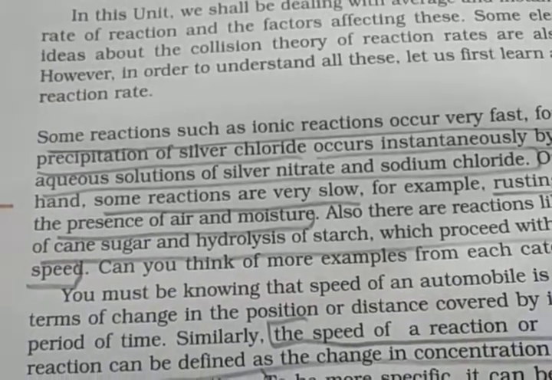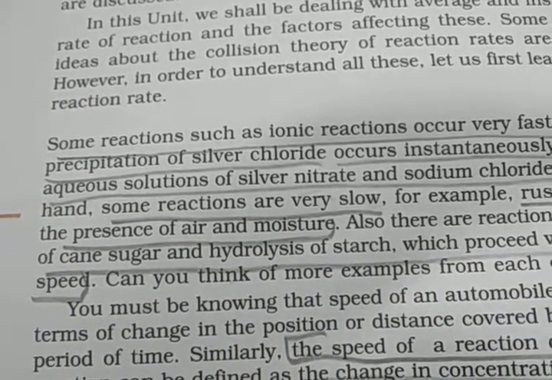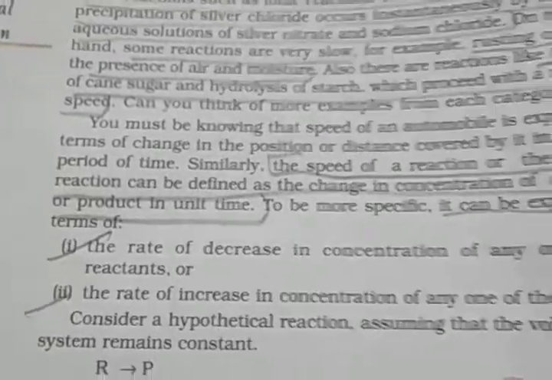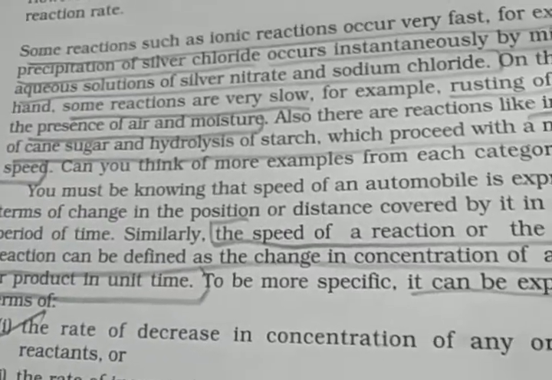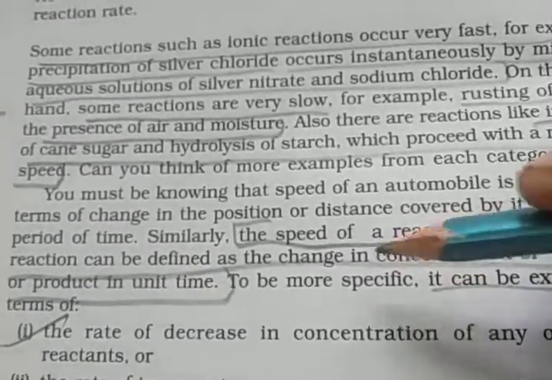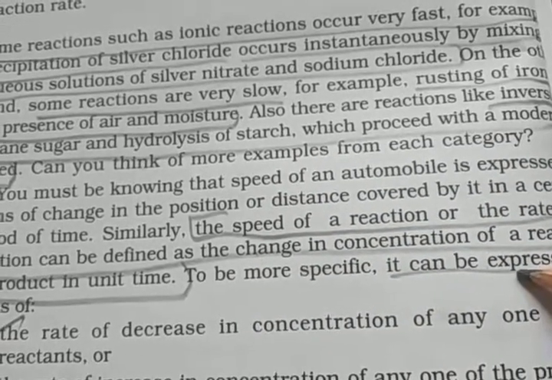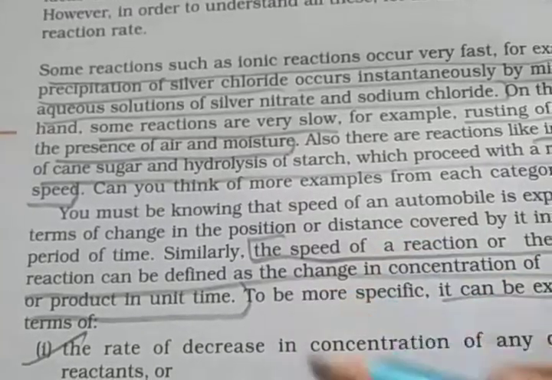Okay, so the speed of reactions is considered as three types: fast, slow and moderate. Okay, so what is the speed of the reaction? The speed of a reaction, or the rate of a reaction, can be defined as the change in the concentration of a reactant or product in unit time.